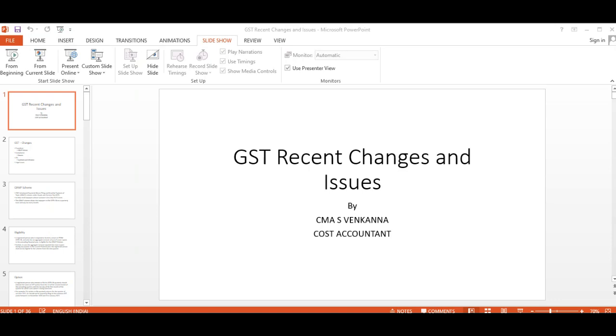A registered person will not be eligible to opt for furnishing quarterly returns if the last return, which was due on the day of exercising such option, has not been furnished. If he has not furnished it, then he is not eligible. He has to furnish it. For example, if the person is opting for quarterly return GSTR 3B filing on 1st December 20, he will need to furnish the GSTR 3B return for October 20, which would have been the last return due on the date of exercising the option. I hope it is clarified now for the month of December.